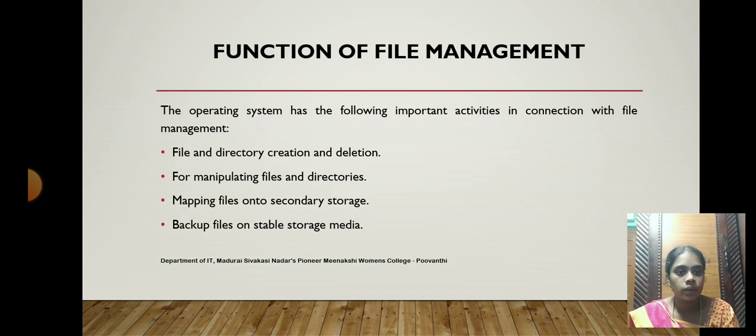And for manipulating files and directories, we have to depend on the file management system. Mapping files onto secondary storage, we can map files from one storage system to another storage system, and back up files on stable storage media. If we need a backup file, if any corruption occurs in our operating system, then we have to make a backup copy for further processing, which will also be handled by the file management system.